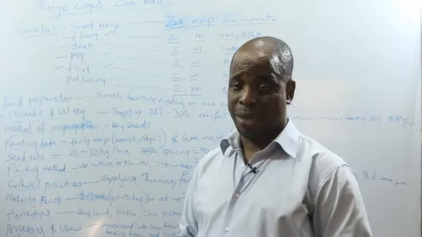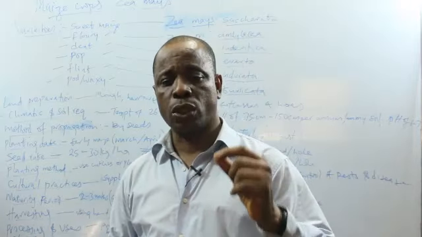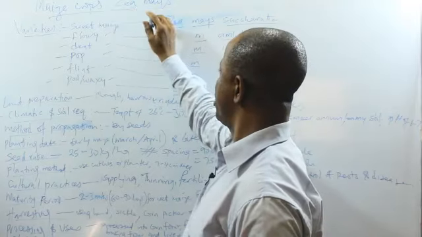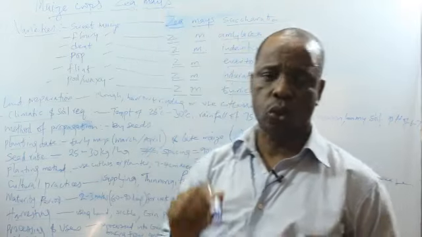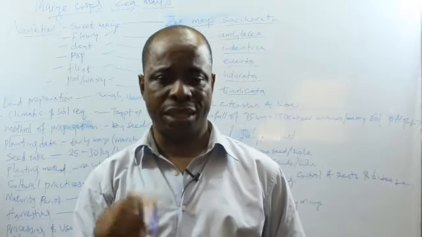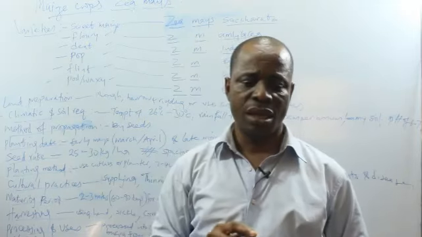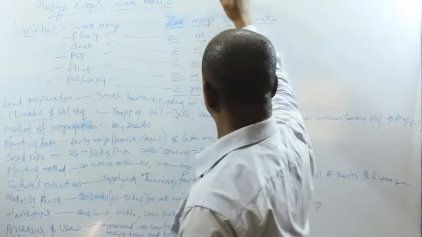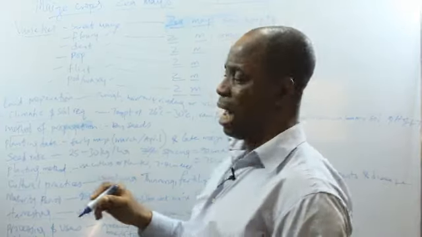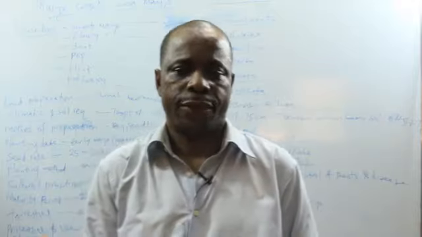But now we want to look at the maize. Maize crops. The scientific or botanical name is Zea maize. Maize is known to originate from Mexico. Maize is a crop that belongs to the grass family Gramineae. Family Gramineae are the family of crops that behave like grasses.